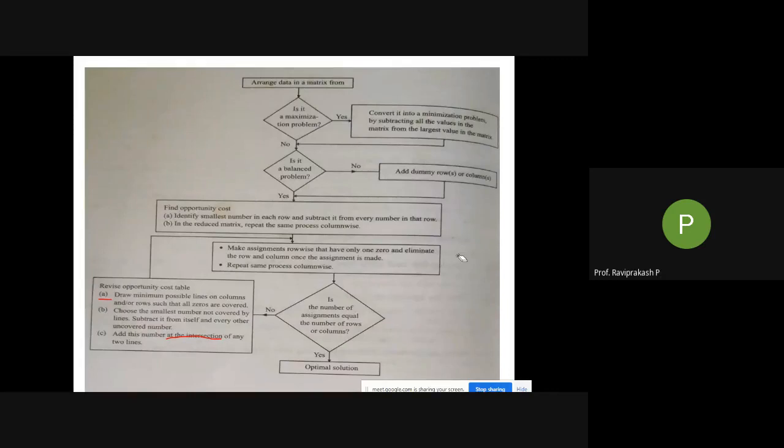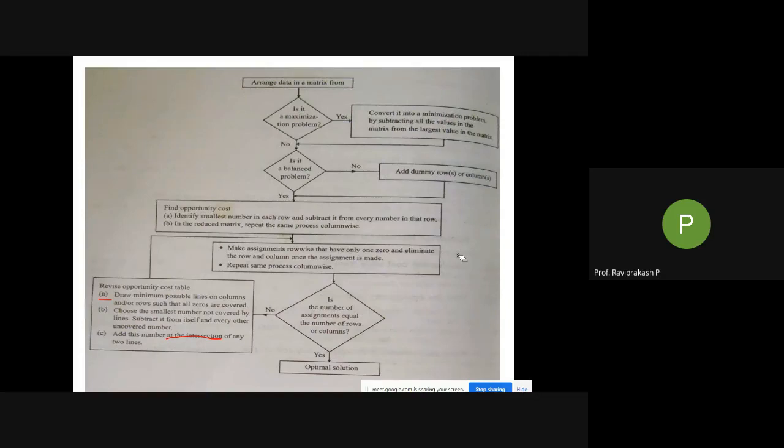Okay, usually it will not be happening, so we need to go to columns now. So only focus on the columns where the crossing off is not done. Again check 1 zero, mark it, cross off the row now, because we are doing the column, so cross off the row. If 2 zeros in that column, go to the next column, mark that particular zero, cross off the row. So similarly, again check after this step, whether the number of assignments